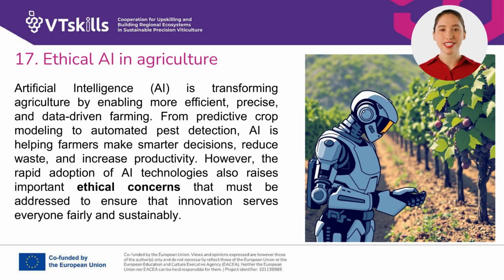Artificial intelligence is rapidly transforming the agricultural landscape, paving the way for farming practices that are remarkably more efficient, precise, and deeply data-driven. From advanced predictive crop modeling to sophisticated automated pest detection systems, AI empowers farmers to make significantly smarter decisions, thereby minimizing waste and boosting overall productivity.